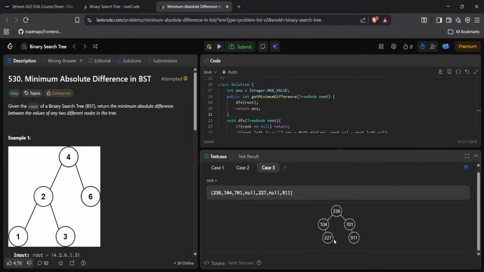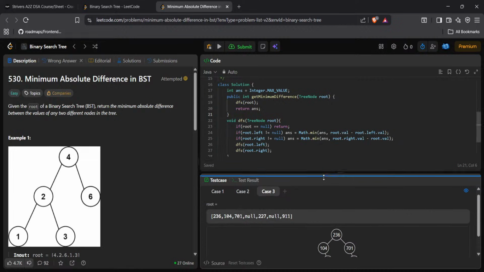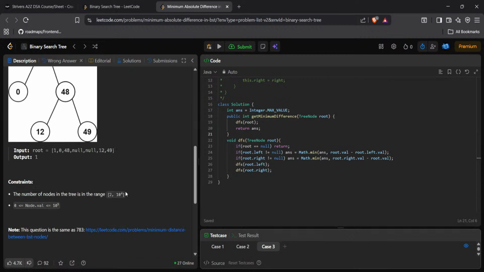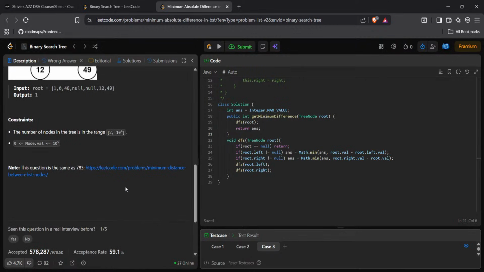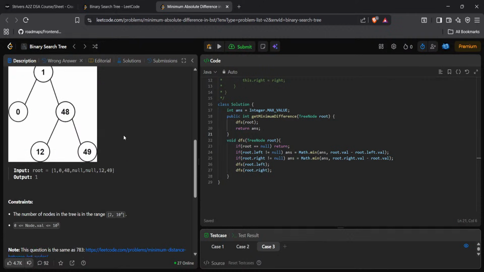This 227 and 236. Okay, the right side will decrease, right? The sum, so we have to check this with our root value also. So it might be a little more difficult. I think the number of rows is 10 power 4 again.